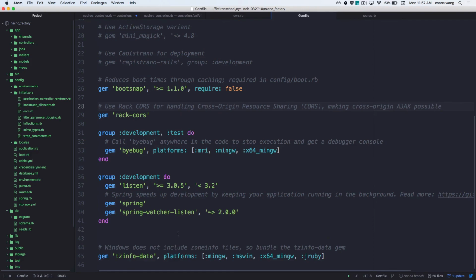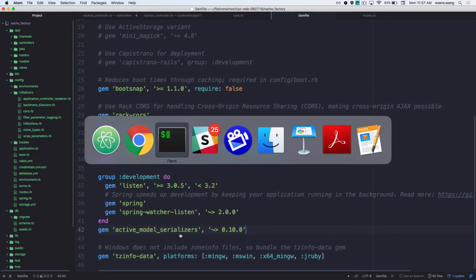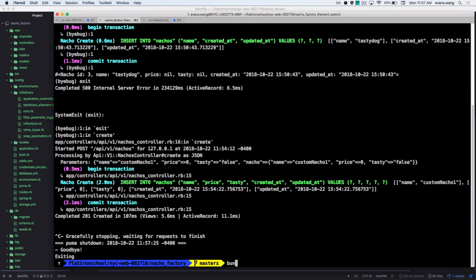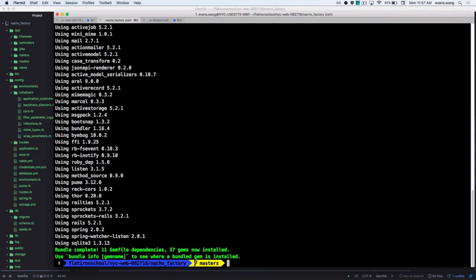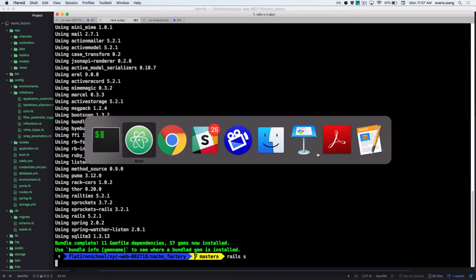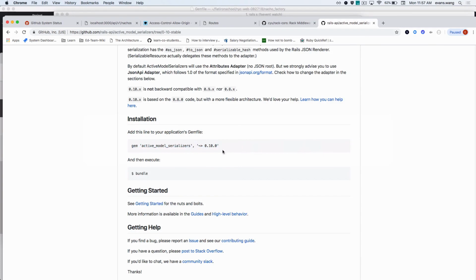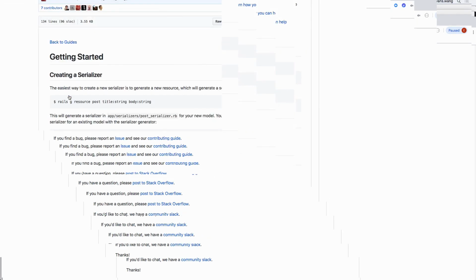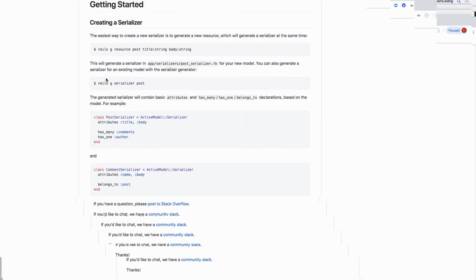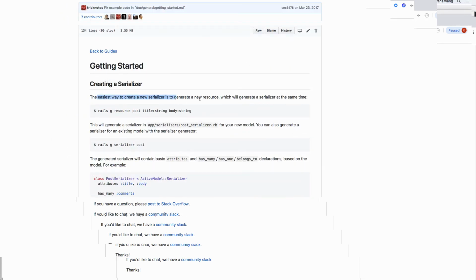A little bit of this, a little bit of that. Cool. What should I do now? Bundle. Right? Cool. What's the next thing it says to do? Getting started, for the nuts and bolts. Let's get started. The easiest way to create a new serializer is to generate that resource, which will generate the serializer at the same time. However, you can also generate a serializer for an existing model.